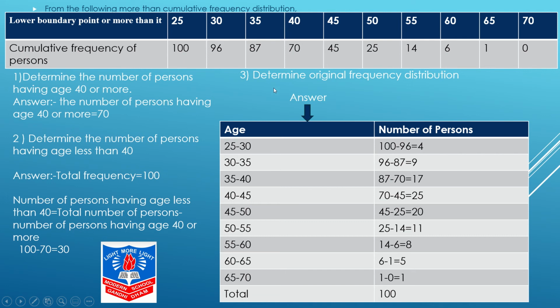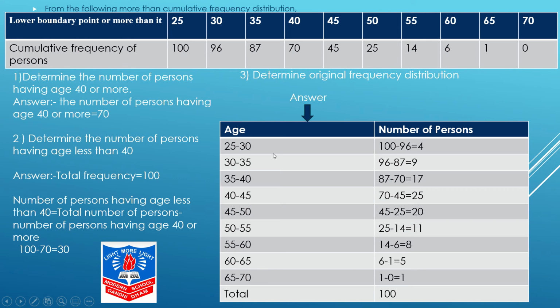Now our third question is determine the original frequency distribution. Yes, this table is answer table. As I said in my previous slide, yes, over here also the gap is of 5. Accordingly, I'll make the classes 25 to 30, 30 to 35 till 65 to 70.